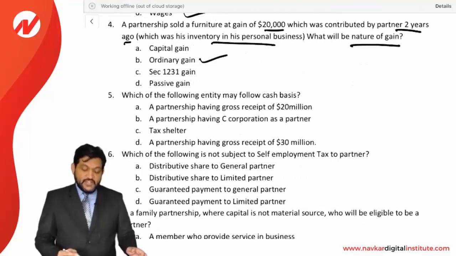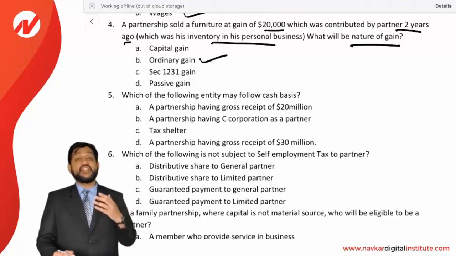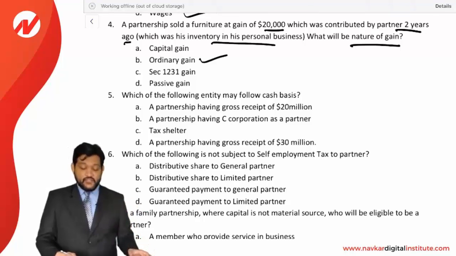Which of the following entities may follow cash basis? A partnership having a gross receipt of 20 million, yes. Receipt less than 25 million, they can follow cash basis. So A is the correct answer. Partnership having a C corporation, no, they cannot follow cash basis. Tax shelter cannot follow cash basis. Partnership having a gross receipt of 30 million, they cannot follow. The answer A is the correct answer.